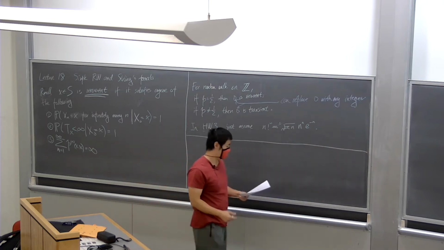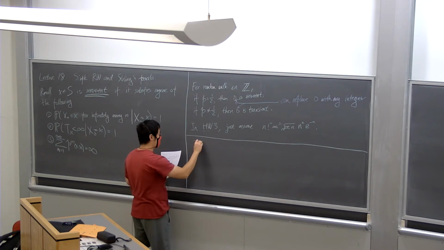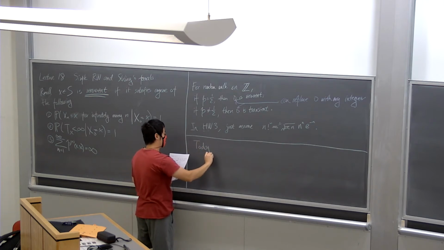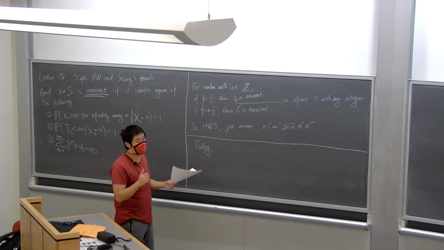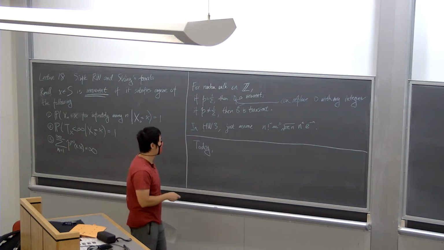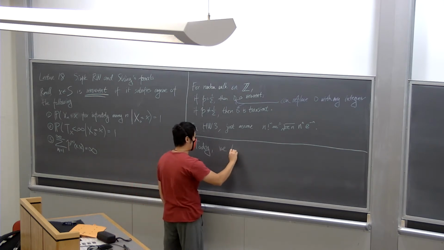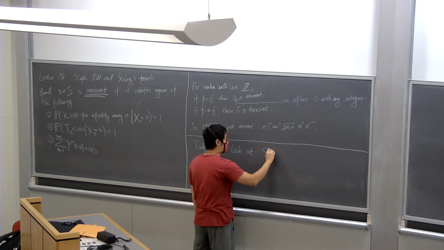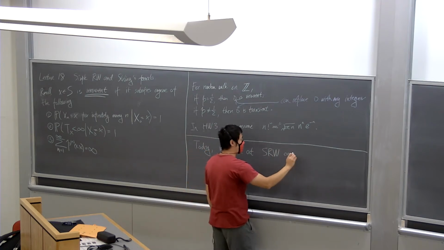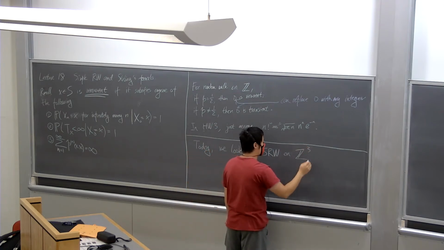Okay, so today, let's skip Z2. Let's go directly to Z3, and I'll just say what happens in Z2. Today we look at simple random walk on Z3, in 3 dimensions.